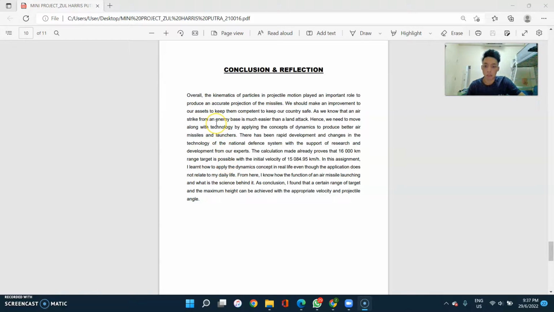Yeah, so for the conclusion, overall the kinematics of particles in projectile motion play an important role to produce an accurate projection of the missiles. So we should make an improvement to our assets to keep them competent to keep our country safe. As we know that an airstrike from an enemy base is much easier than a land attack. So we need to improvise our country assets, so that they can do their job better.